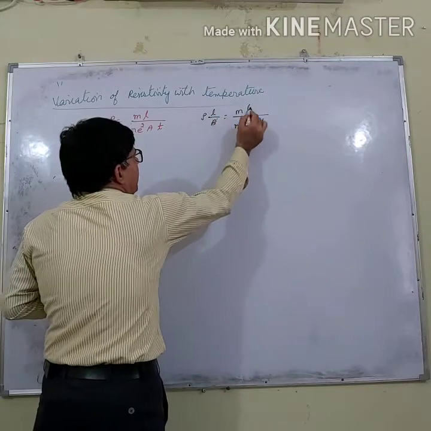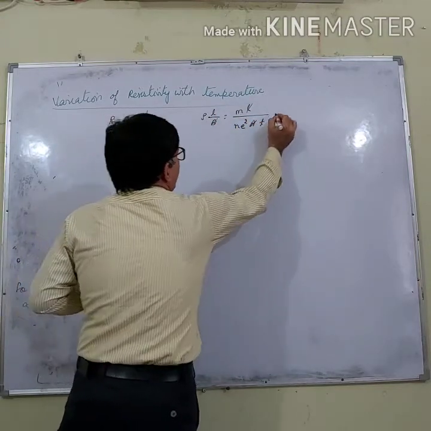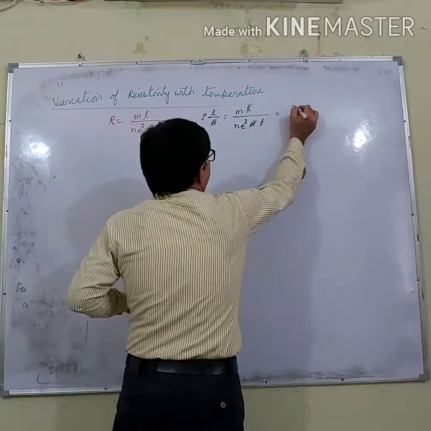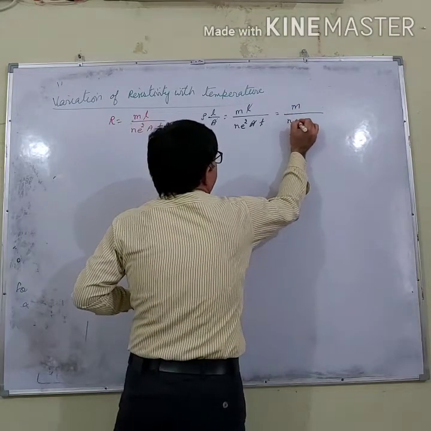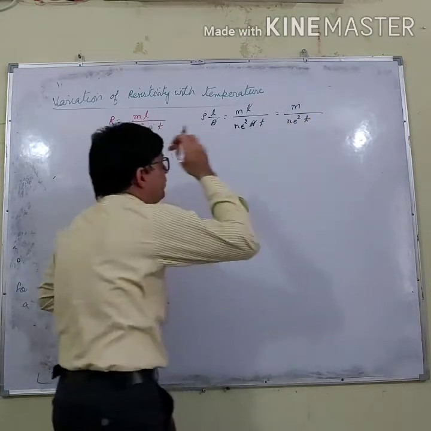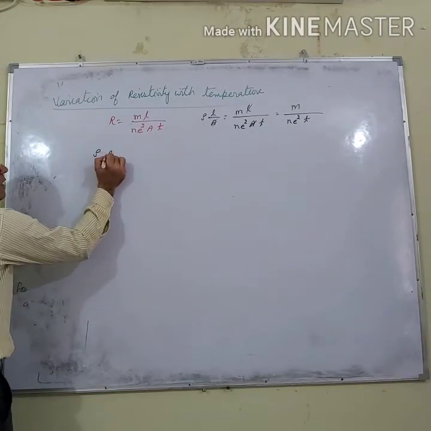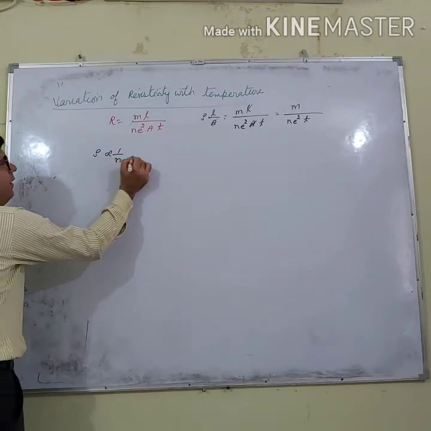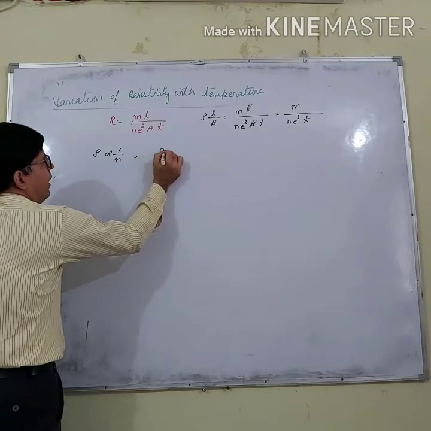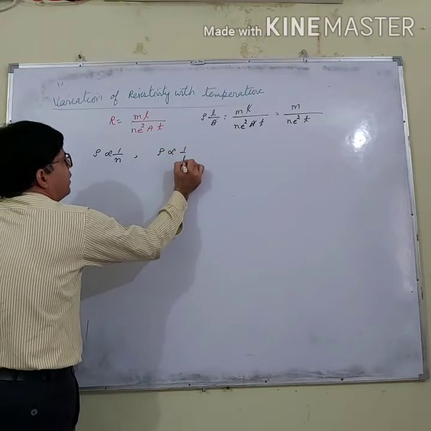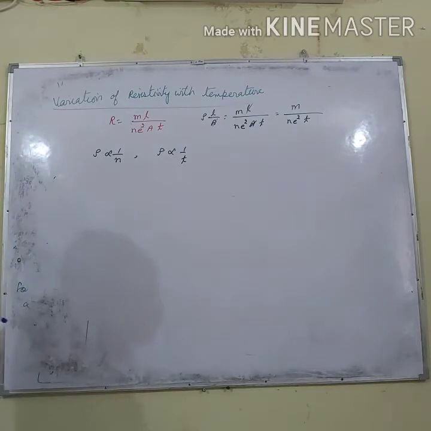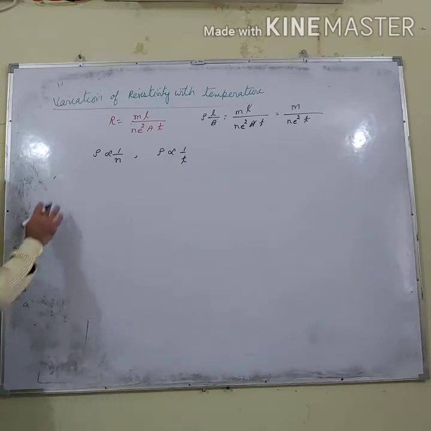L by A can be cancelled. So what we got is rho equals m upon n e squared t. So resistivity again depends on n, the number density, and on the average relaxation time. So how does the resistivity change with temperature?